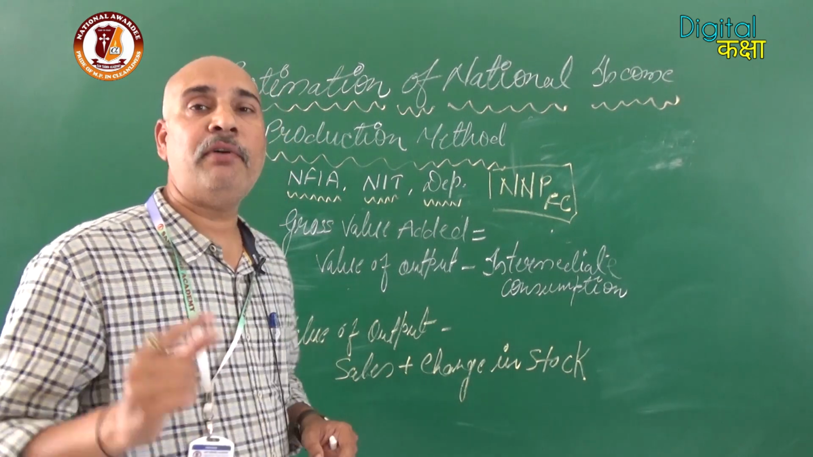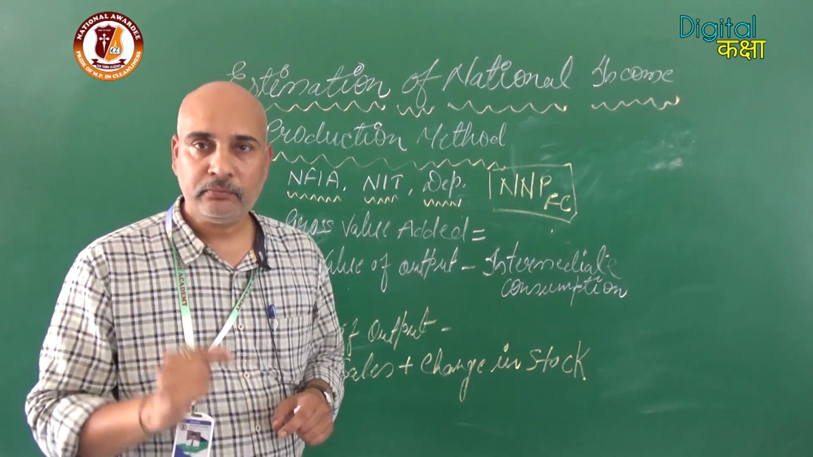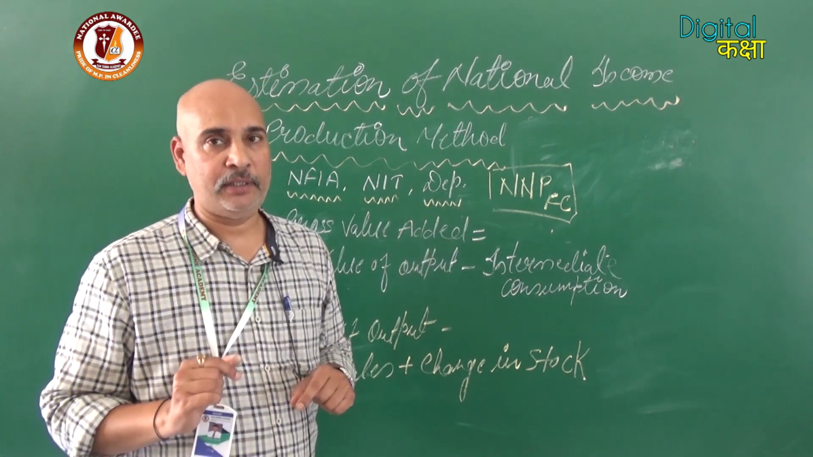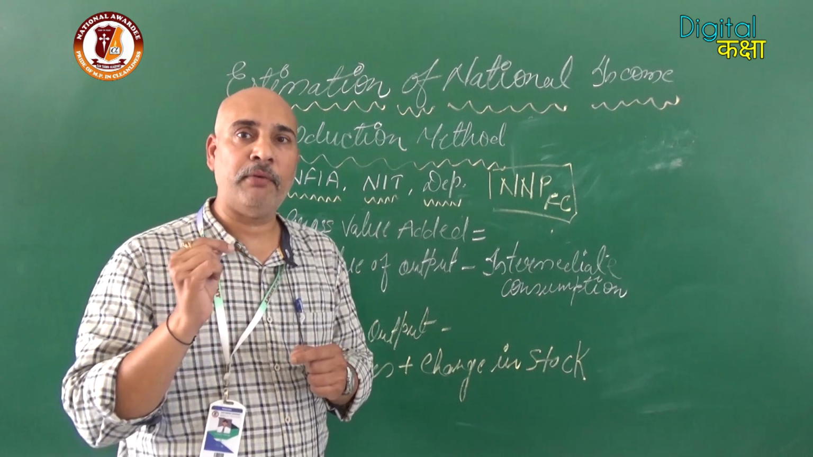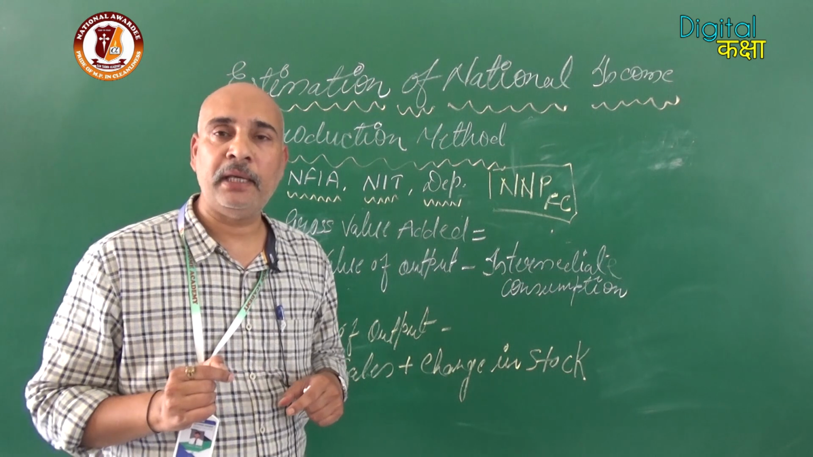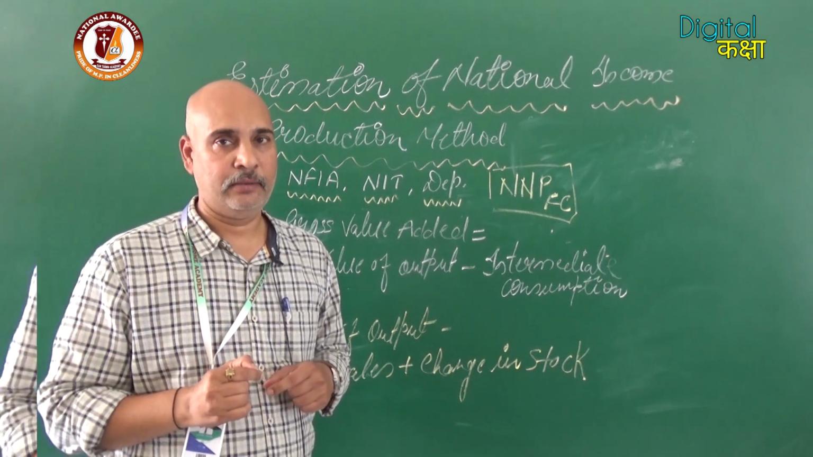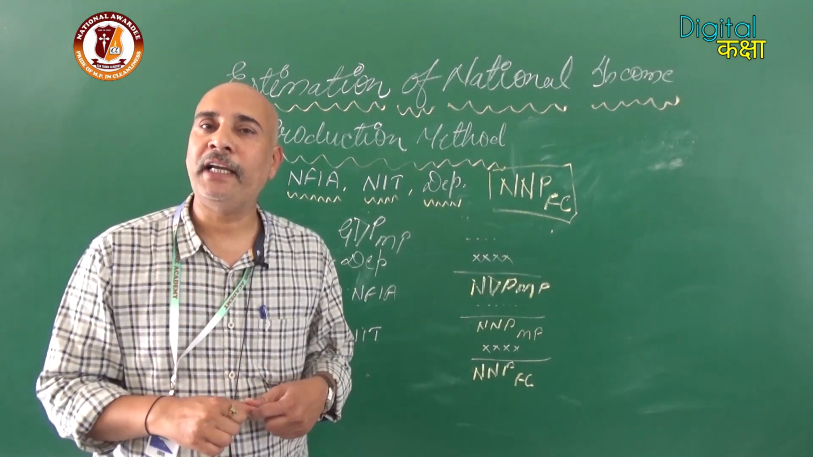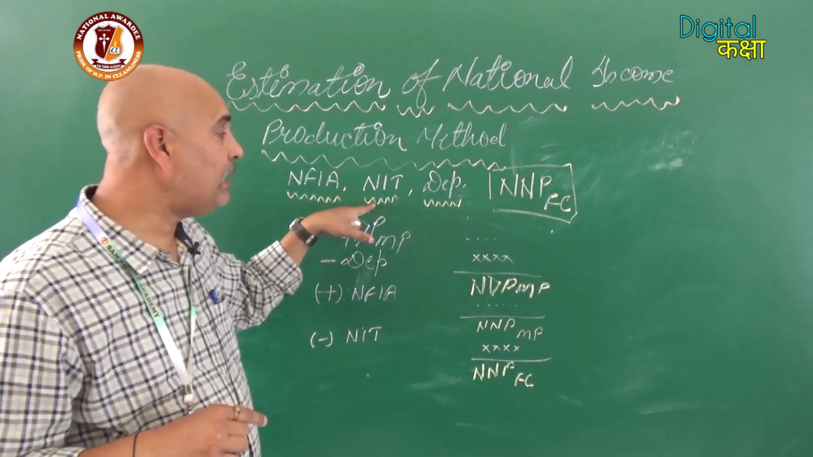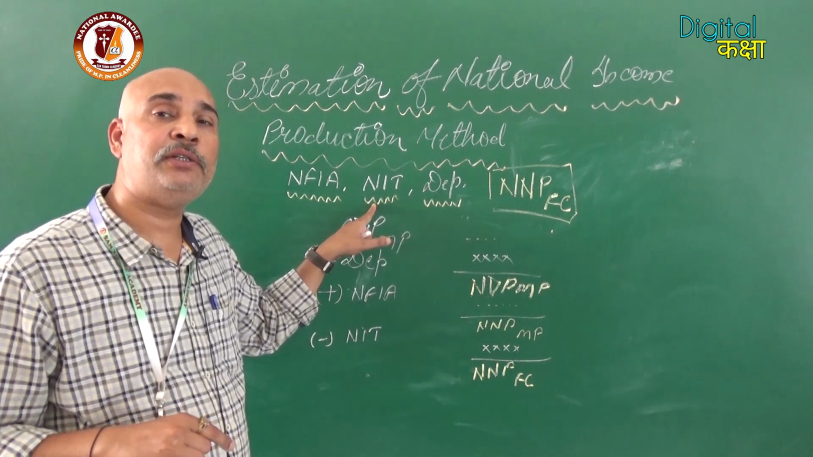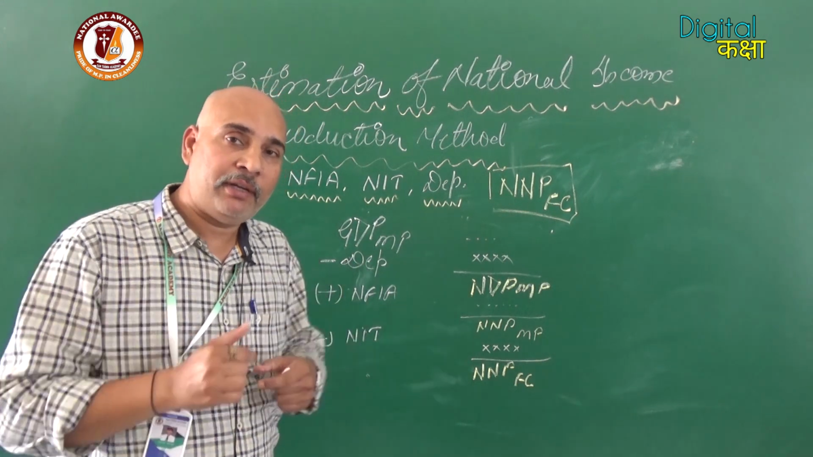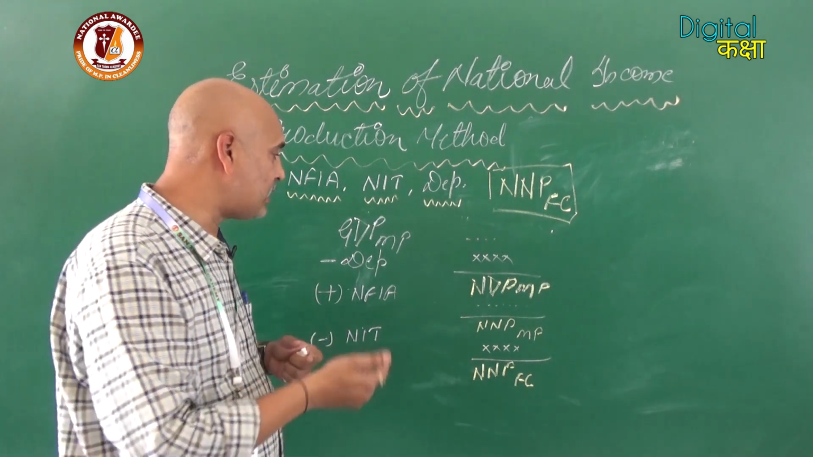But I said whenever you have to calculate national income, you have to find out NNP at FC. Now we will discuss how this GDP at MP will be converted into NNP at FC. We have already discussed these three components, which will be used to convert GDP into NNP. Now one by one we will discuss them once again.